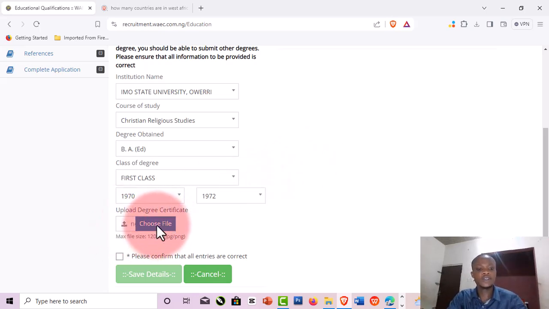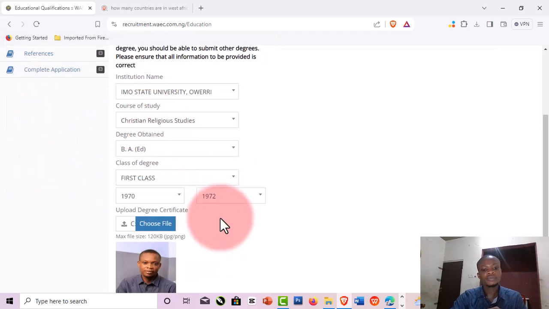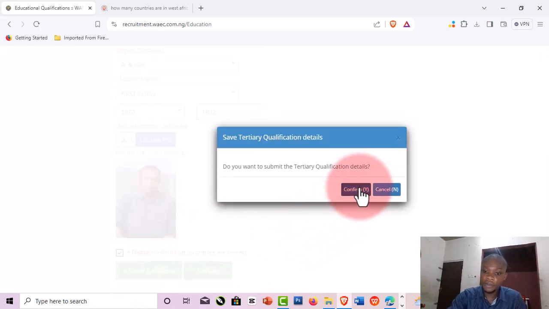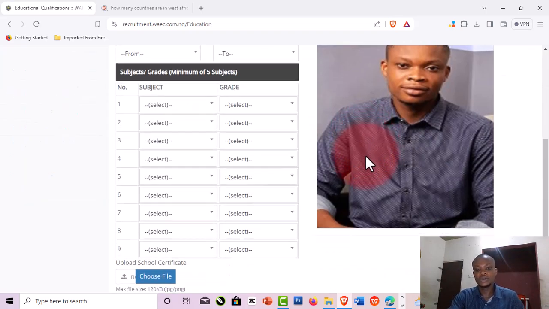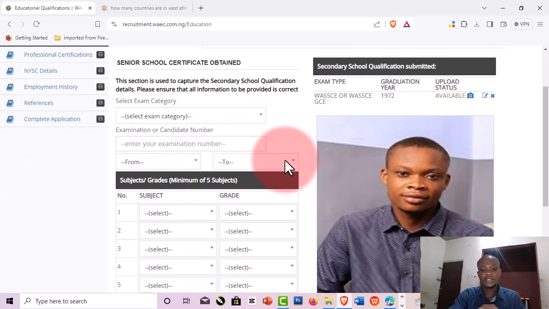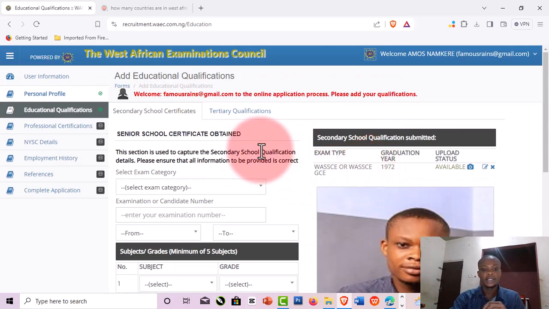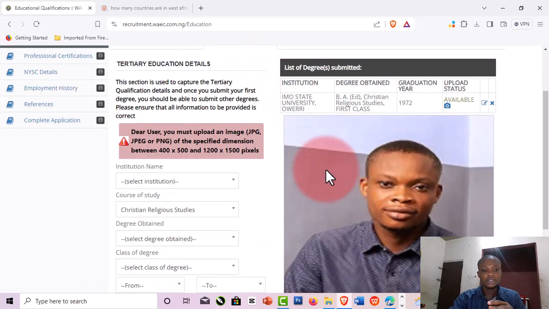So the next thing here is to upload your degree. Right, so I'm going to still use my picture for example. So I'm going to click here, my picture is right there, then I'll click please confirm that all years are confirmed. So I'm going to click confirm again. So that will now upload my listing, so you can see. So I'm done with the tertiary and the secondary school qualification stuff. Right, so I'm done with it. So you can see here it is.